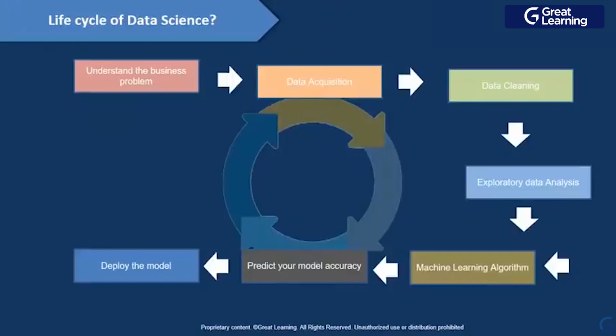Then comes the data cleaning part. This is the most time-consuming part when we clean our unstructured or semi-structured data. In that unstructured data, we may need to handle our missing values. We need to handle misspelled attributes. Maybe there are attributes in your data that have no point being there, right? Those things you need to solve using data cleaning. So this is the most time-consuming part, you can say. When your data is clean, you can say maybe 50% of your job is done.